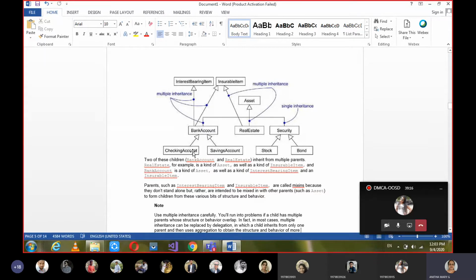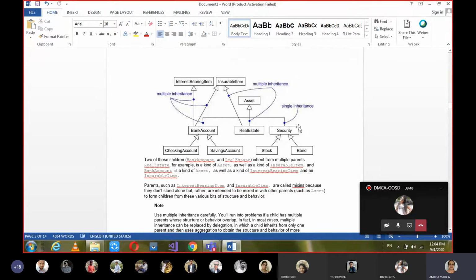So bank account, it can be a checking account or savings account, so any type. So under any category of things, if types are there, then we can give a generalization relationship. Similarly, with respect to bank account, not only the types of accounts, we may have interest bearing item or insurable item. So those things also can be given. But here our emphasis should be on single inheritance and multiple inheritance.